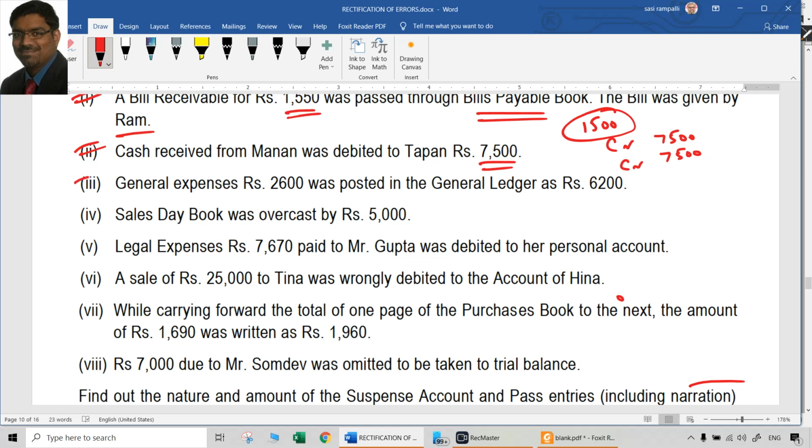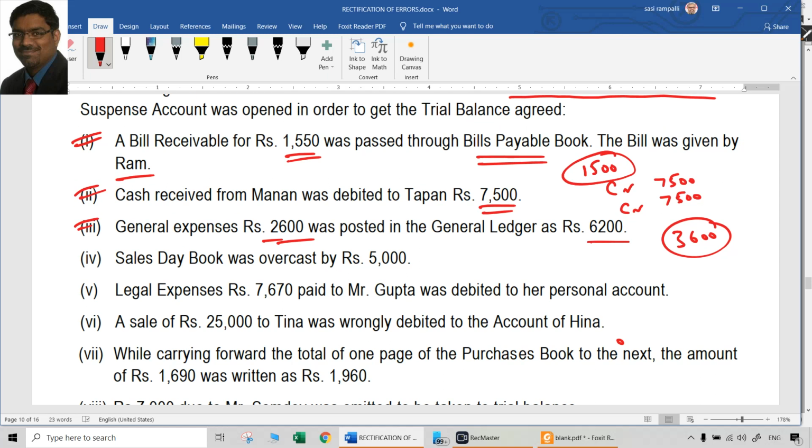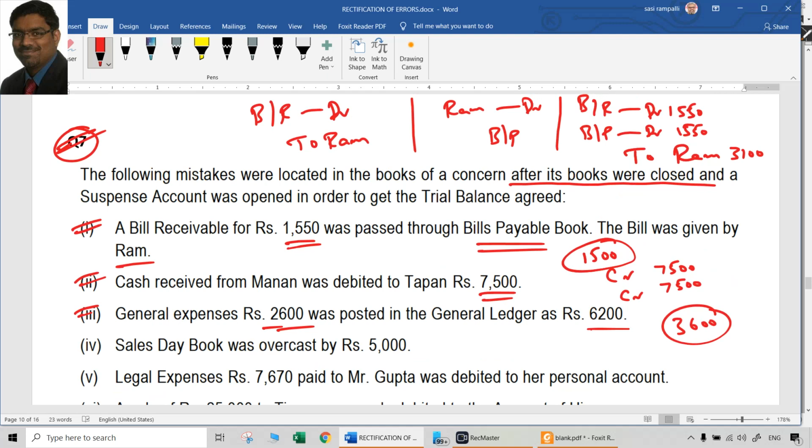Third, general expenses 2600 posted in the general ledger as 6200. So how much is the error here? 6200 minus 2600, 3600 extra was posted in the general ledger. Means expenses are shown more. So you have to reduce the expenses by 3600. Can we do that? No. After the books are closed, we cannot do that.